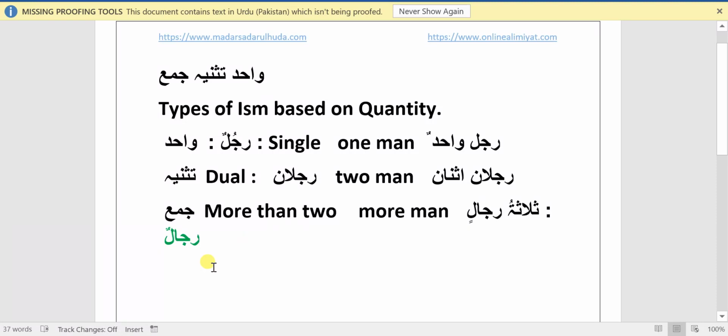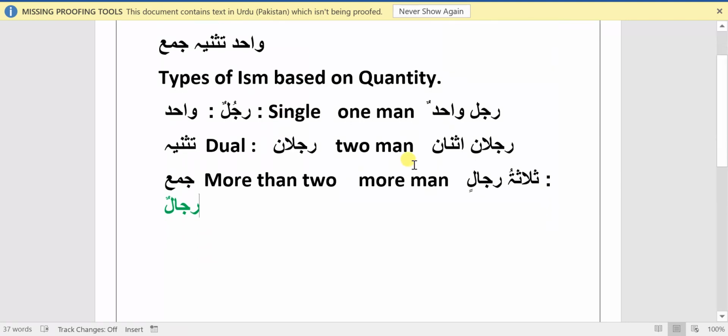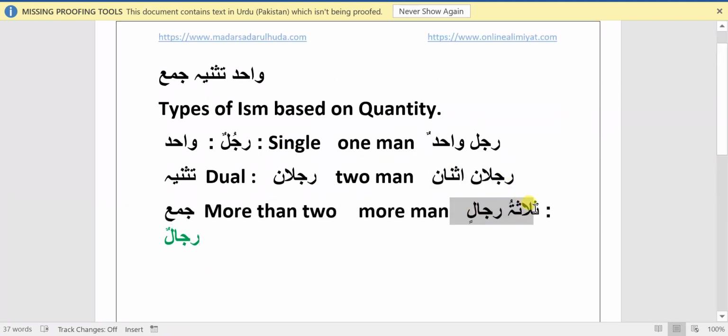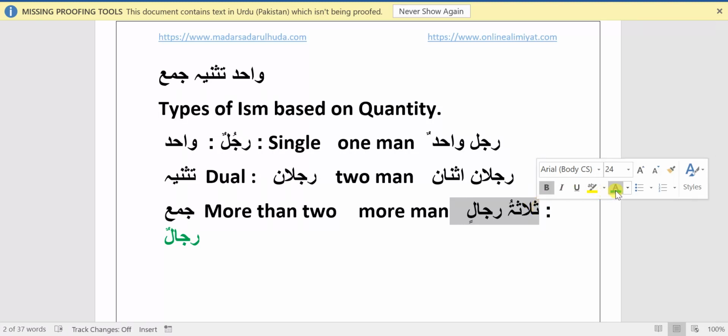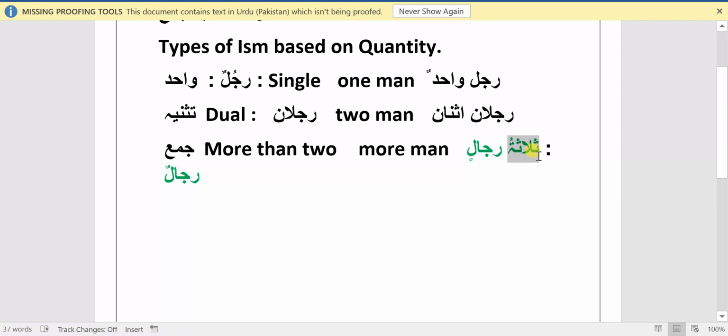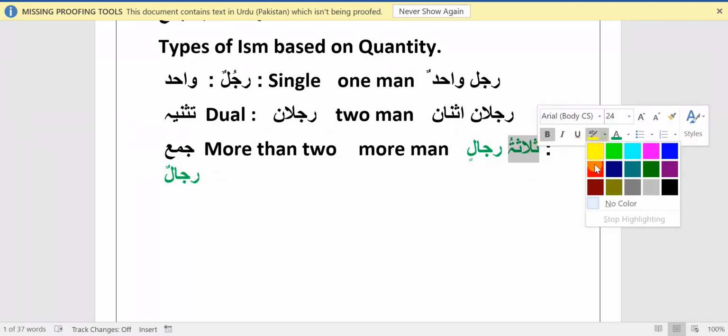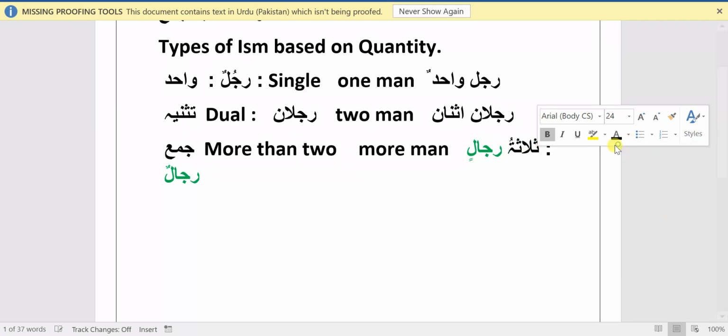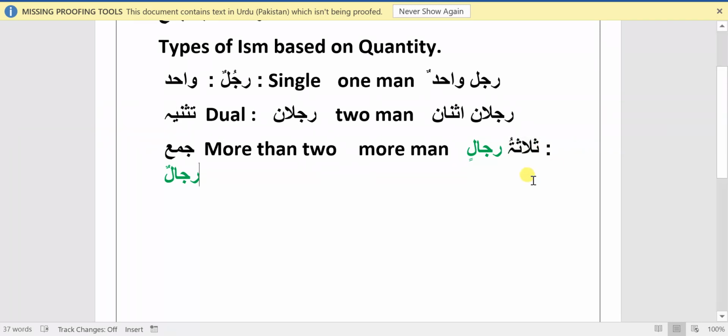More than two, how many? 5, 10, 15, infinite, 1,000, millions, how many men? We do not have any information about that. But when we say salasatu rijalin, it means three men. So here salasatu means three, which gives a specific number: yes, we mean more than two, but it should be only three, not four, not five.